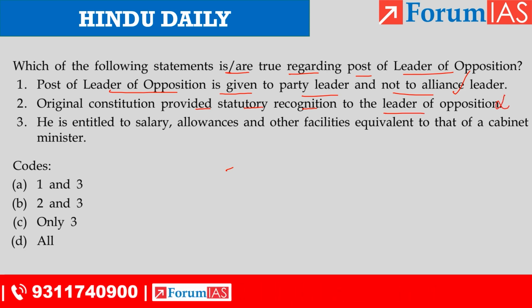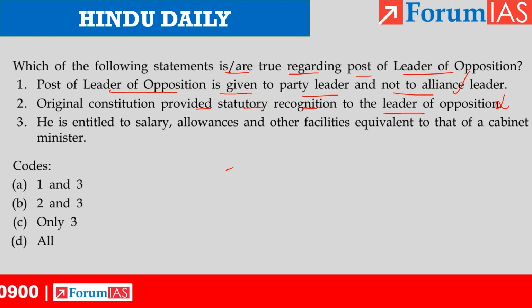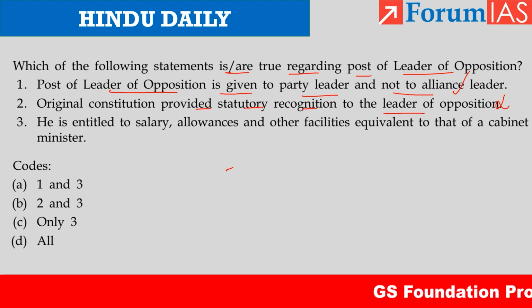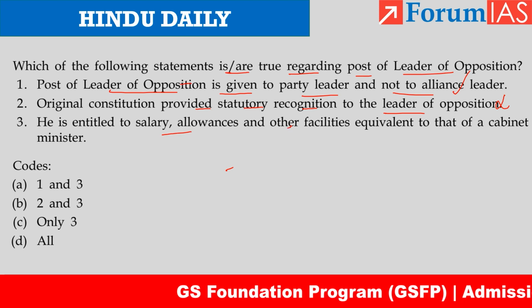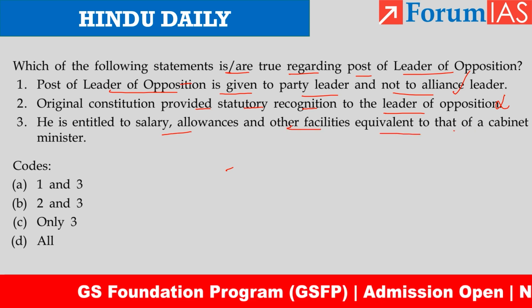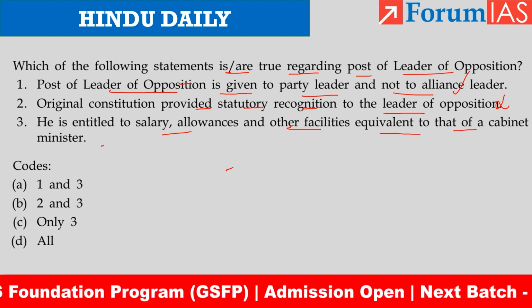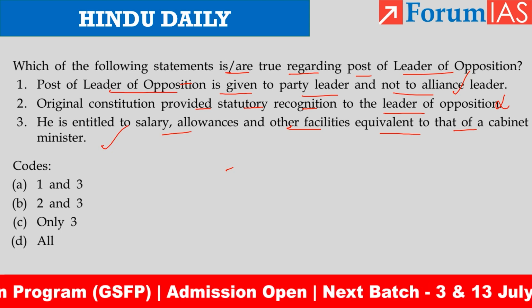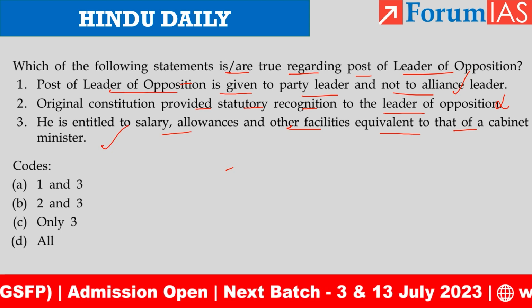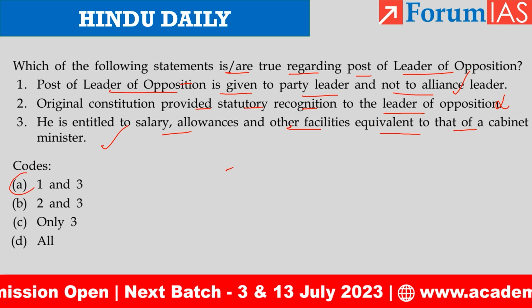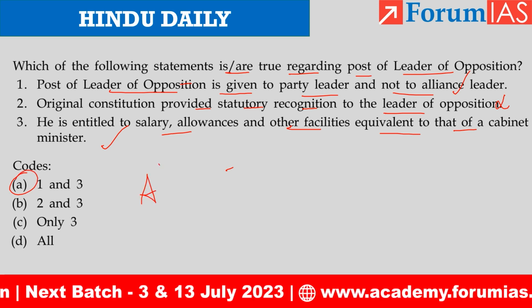Later, a law was enacted, Salary and Allowances Act, and in that only there is recognition for the leader of opposition. He is entitled to salary, allowances and other facilities equivalent to that of a cabinet minister. Yes, this is also correct. So the codes according to this, only 1 and 3 are correct. So the answer is A.